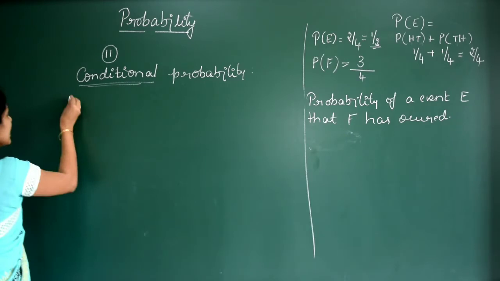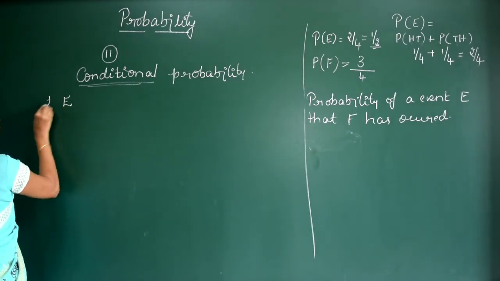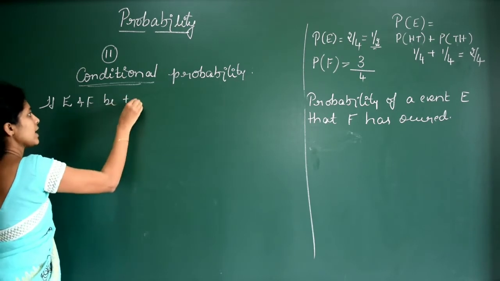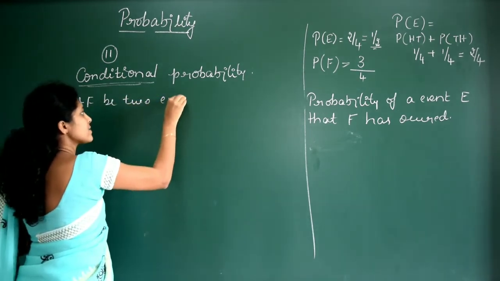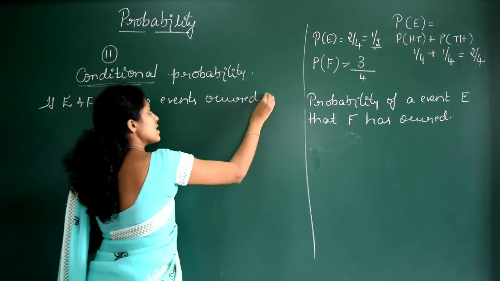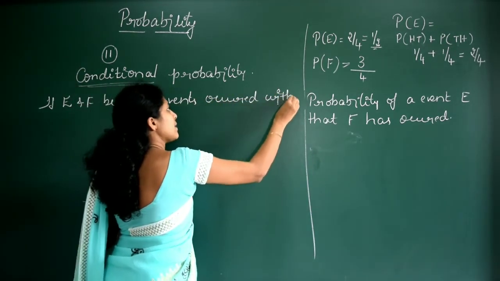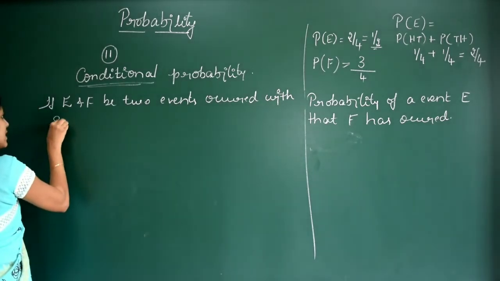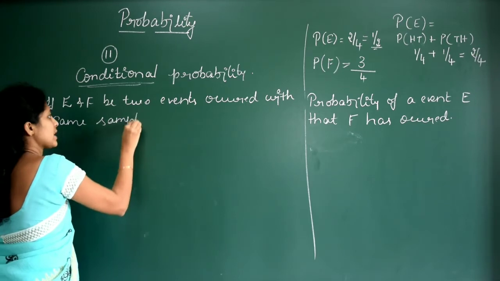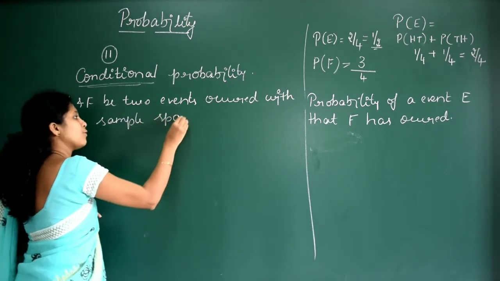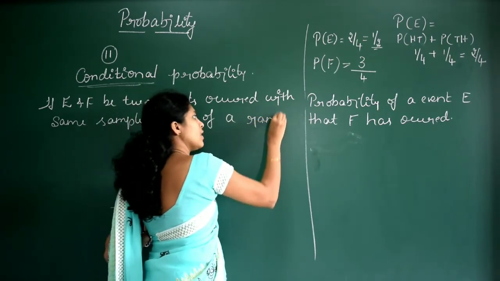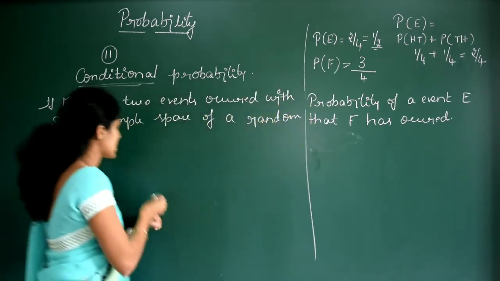To find the conditional probability, there is one formula. Let E and F be two events occurring with the same sample space. It should be the same sample space, this is very important, of a random experiment.